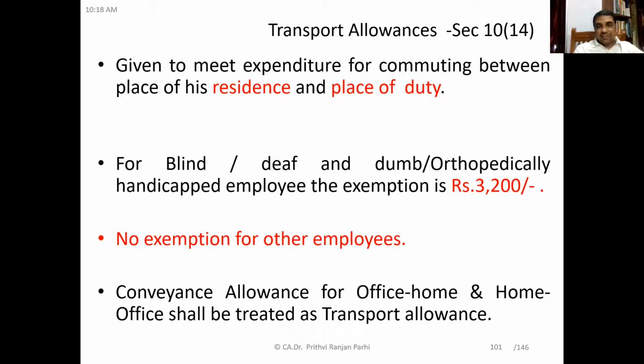So conveyance allowance or office-home and home-office allowance shall be treated as transport allowance. If some other allowance for this purpose is given, that can be treated as transport allowance. The employer may call it office home allowance, or home office home allowance, or conveyance allowance. But in all these cases, exemption is up to 3,200 rupees, and it is available only for blind, deaf and dumb and orthopedically handicapped employees. Okay, so let me share an example here also.